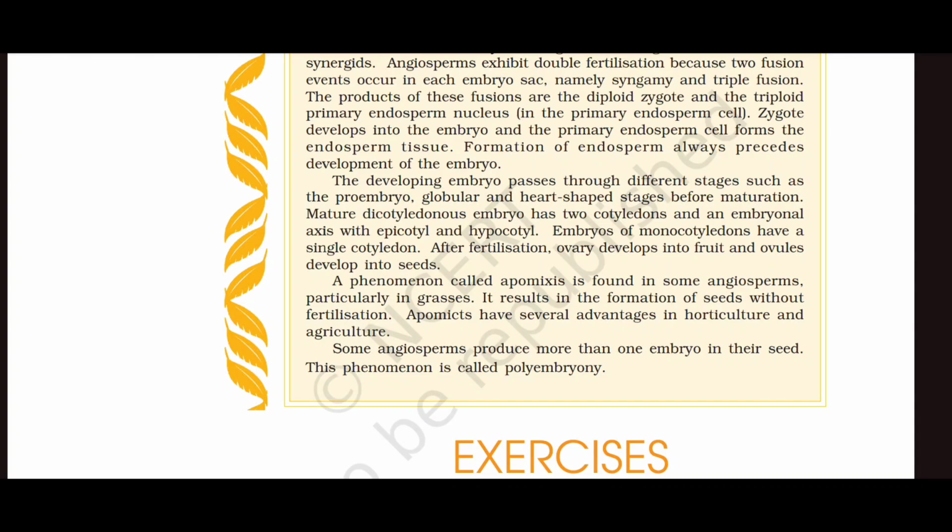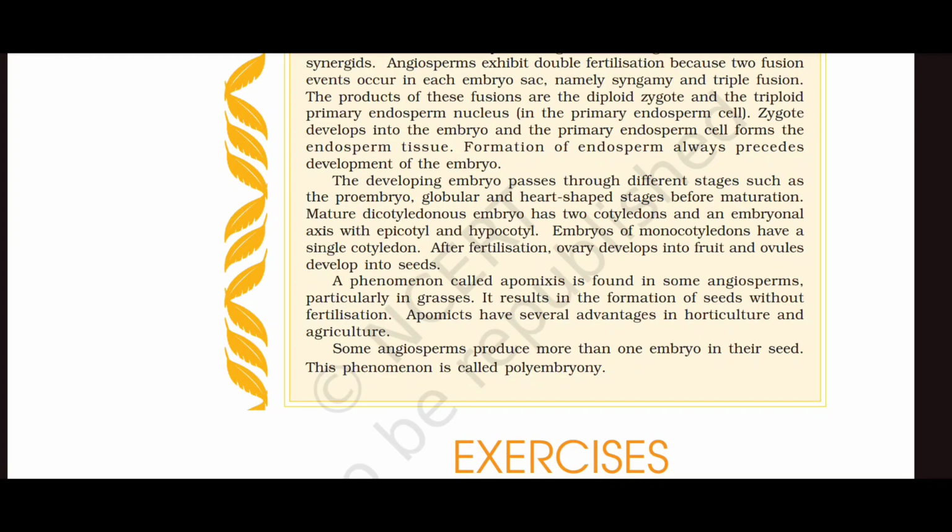A mature dicotyledonous embryo has two cotyledons and an embryonal axis with epicotyl and hypocotyl. Embryos of monocotyledons have a single cotyledon. After fertilization, the ovary develops into fruit and ovules develop into seeds.